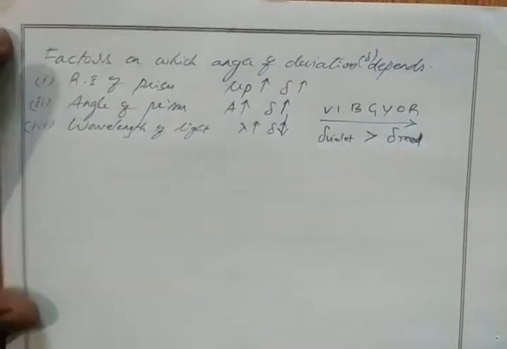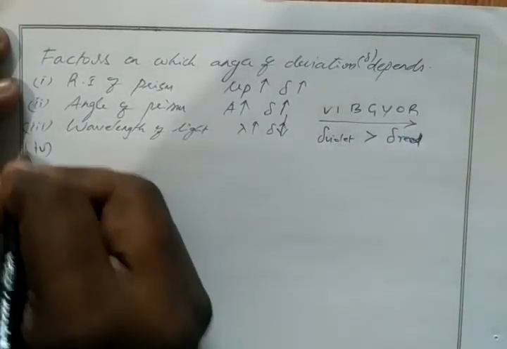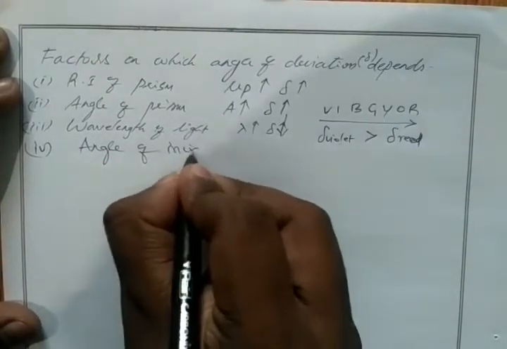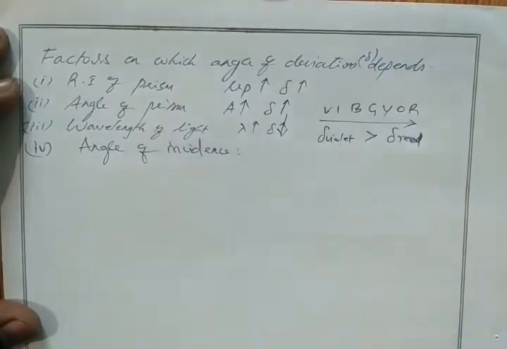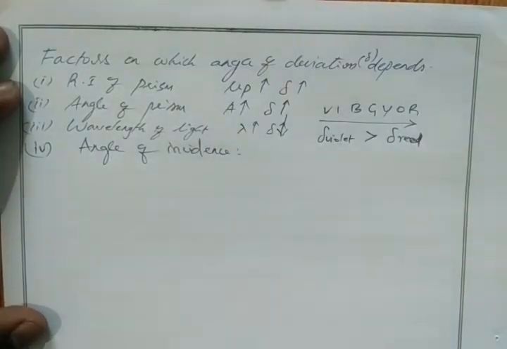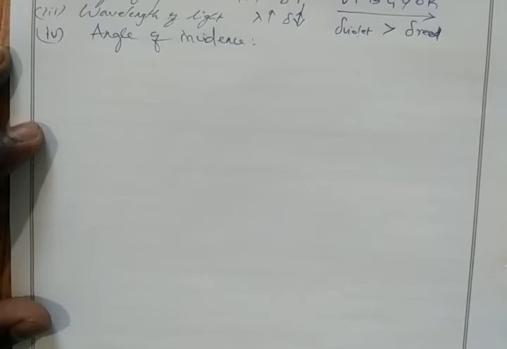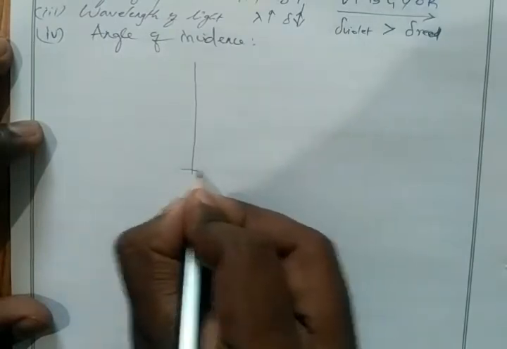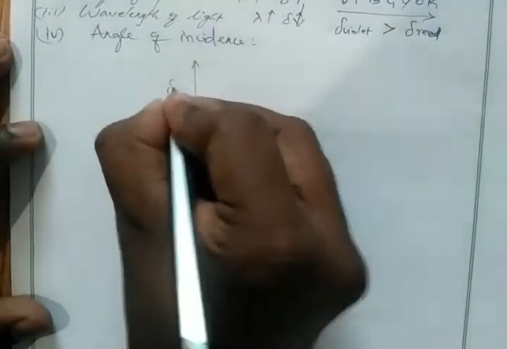Okay. Then fourth one, angle of incidence. So how does angle of incidence create an effect on deflection? We will see with a graph. So this is the graph which we are going to draw for your practical exam. So we have angle of incidence versus deflection.